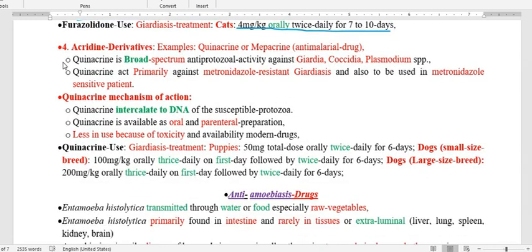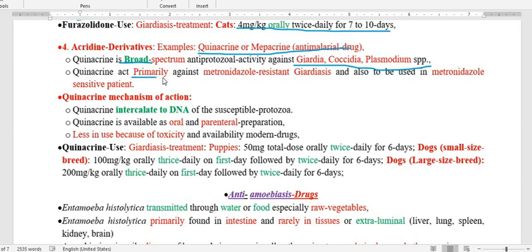Next is the acridine derivative. Under the acridine derivatives, the drug is quinacrine, also called mepacrine. As we mentioned earlier, this is mainly an anti-malarial drug, but it also possesses activity against Giardia, Coccidia, and Plasmodium, and this is a broad spectrum activity.